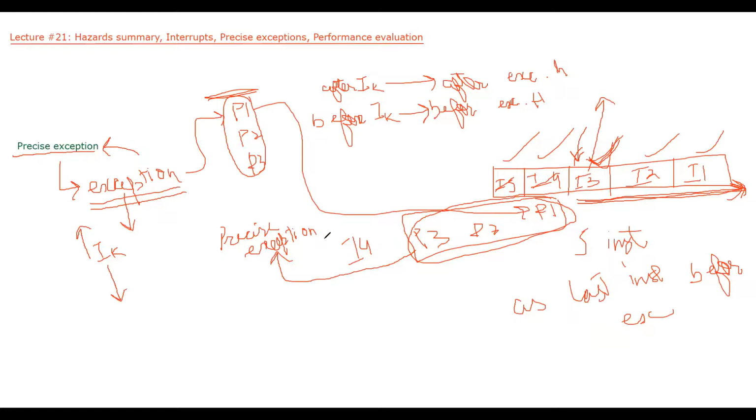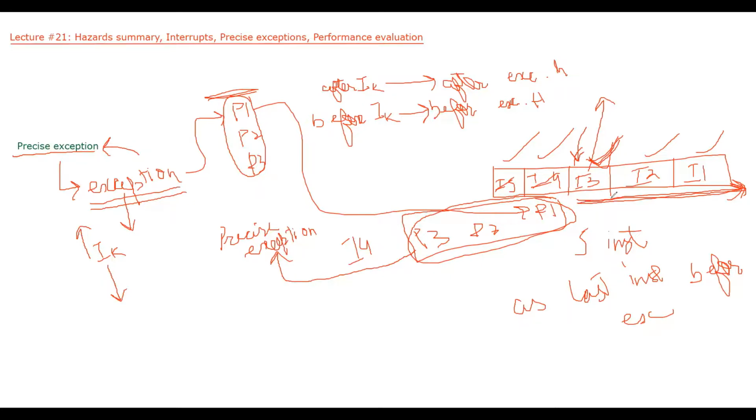So how we are handling exceptions? We are handling exceptions by making every exception a precise exception. And how we are making every exception a precise exception? Whenever an exception is there, we will mark one instruction in the pipeline as the last instruction before the exception.